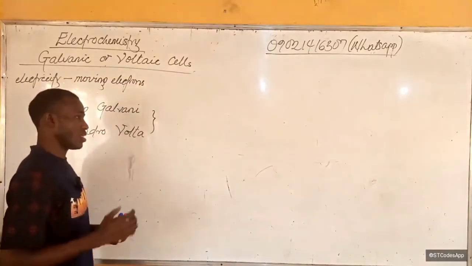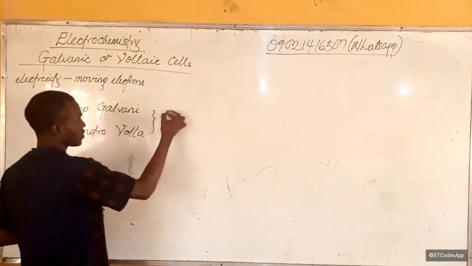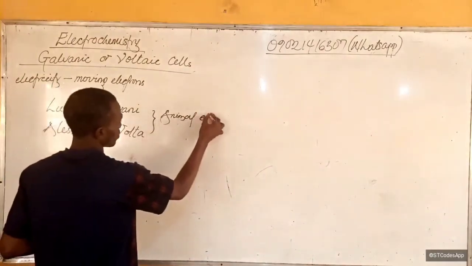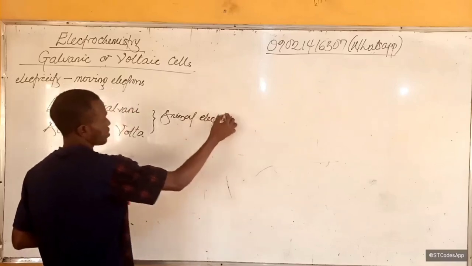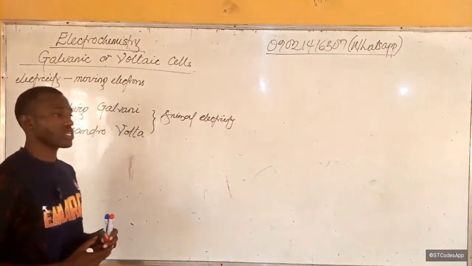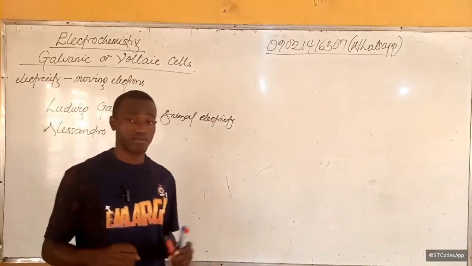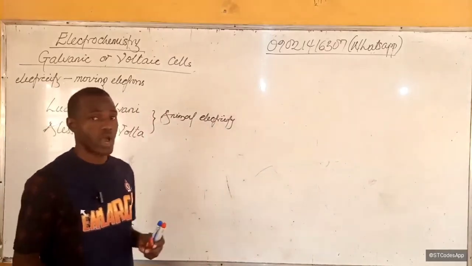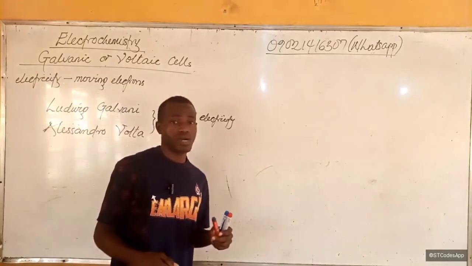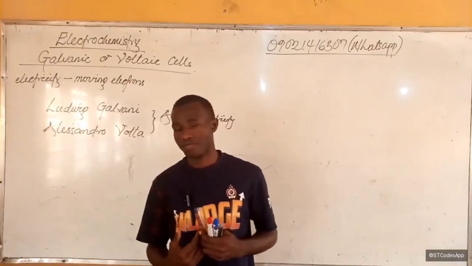Now both of them disagreed on a particular concept known as animal electricity. It was Galvani that came up with the concept of animal electricity. This is just the introduction, the origin of this whole thing. Galvani came up with the concept because he experimented on a frog, and a dead frog was able to jerk its leg when he connected a wire to it. So, because of that, he suggested that animals had their own internal electricity.